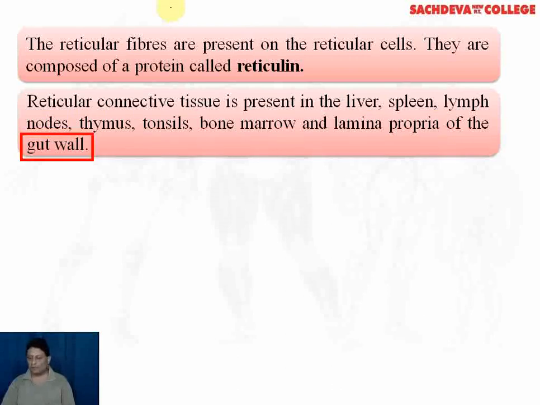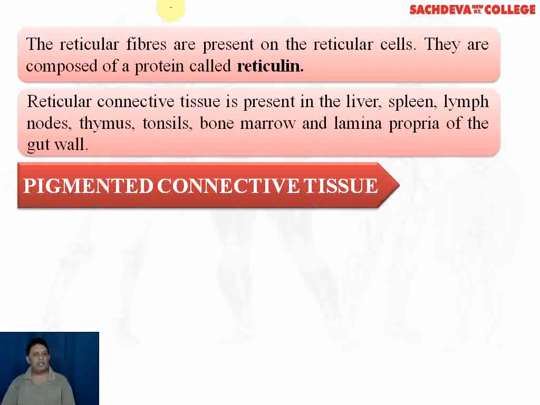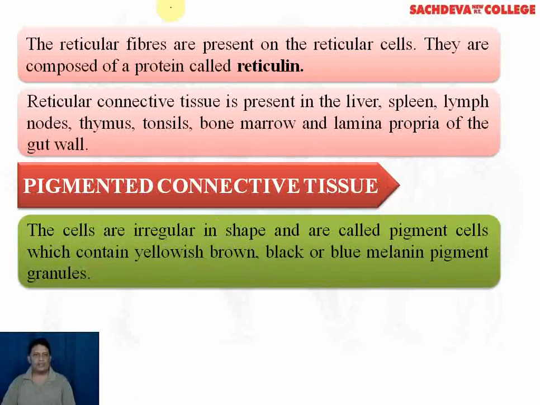Coming to the next member of the connective tissue, it is the pigmented connective tissue. The cells of this tissue are irregular in shape. They are called pigment cells because they contain a yellowish brown, black or blue melanin pigment granule.